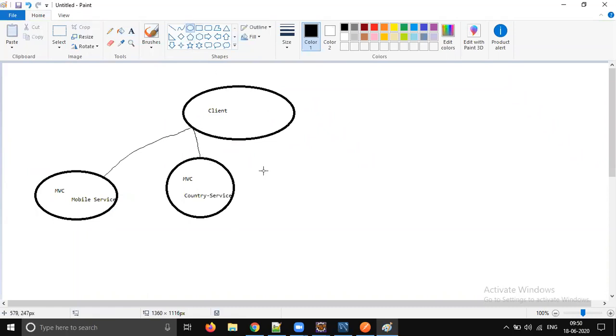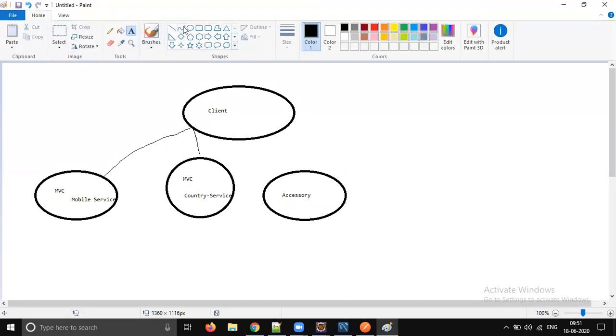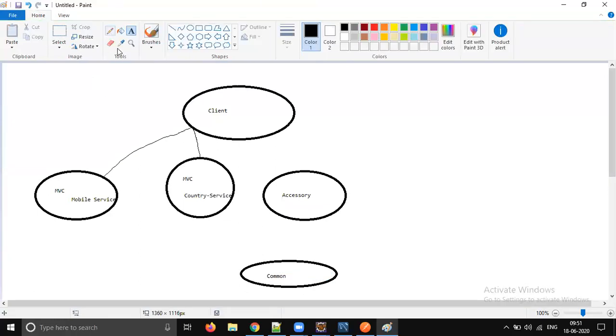But the problem is with the accessory. Why the problem with accessory? Because in accessory we are using the common library, right? This common is not good actually. This common always needs servlet because we added a filter here. Yes, this has MVC servlet and this has servlet, so this will work.